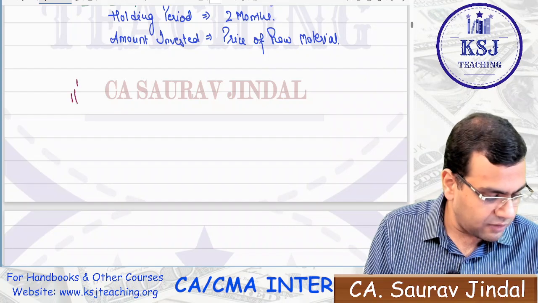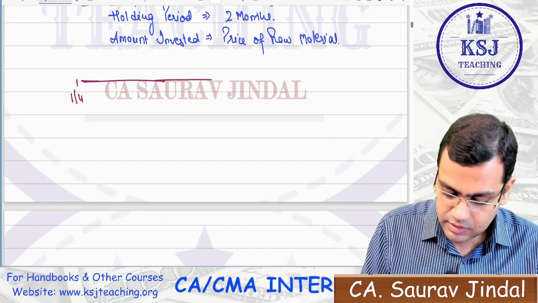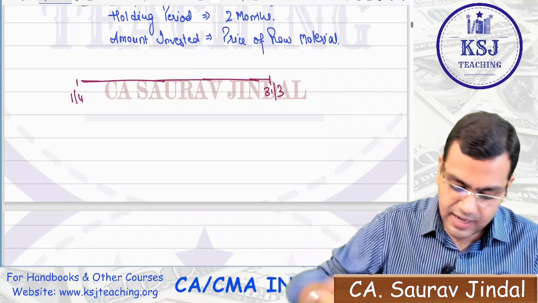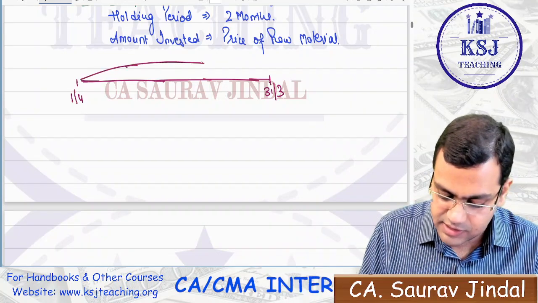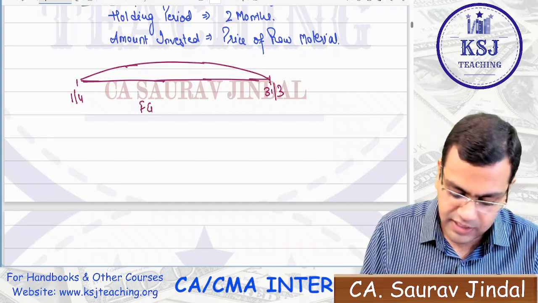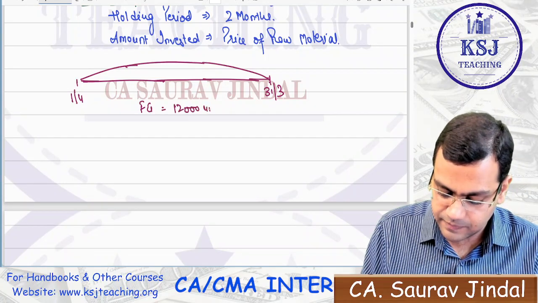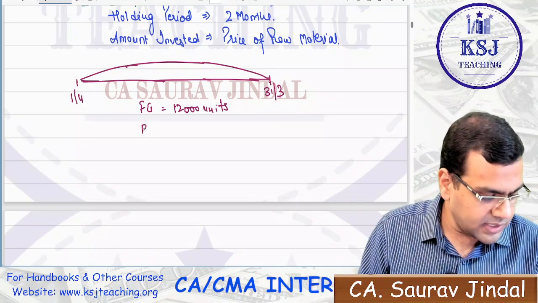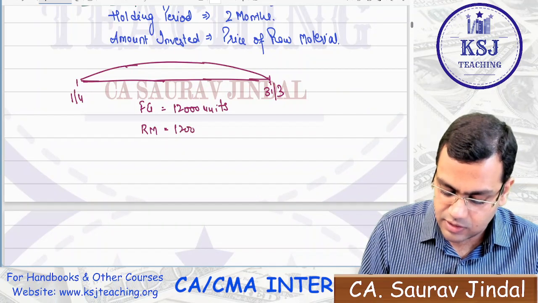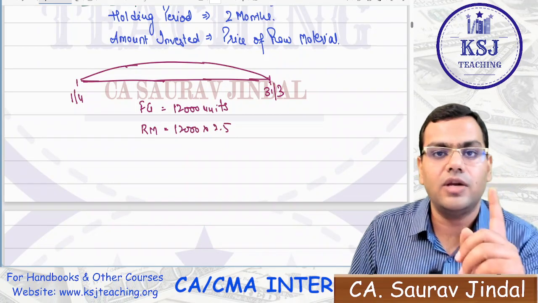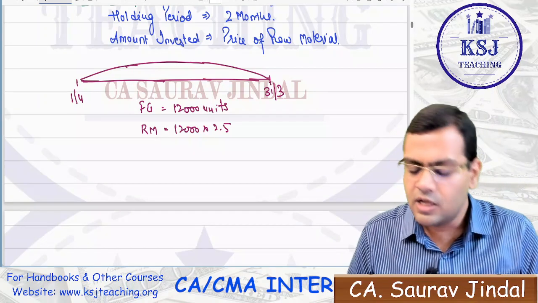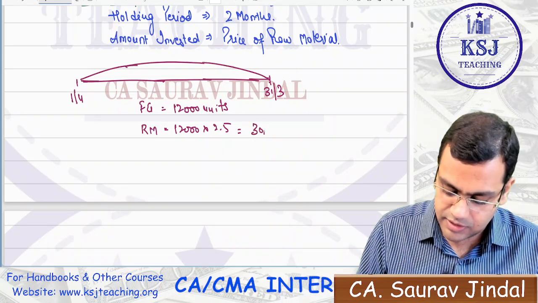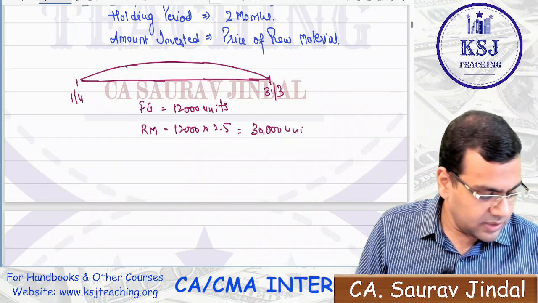Let's say this is the period of 1st April to 31st of March. This is one full year, and during this period you have decided to manufacture 12,000 units of finished goods. This is just a hypothetical example that we are taking to make you understand. What is the raw material required? 12,000 multiplied by 2.5. That is, for every 1 unit of the finished product you will require 2.5 units of raw material. That comes to 30,000 kg or 30,000 units.